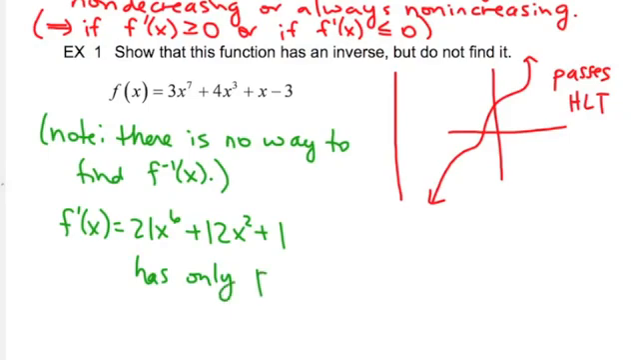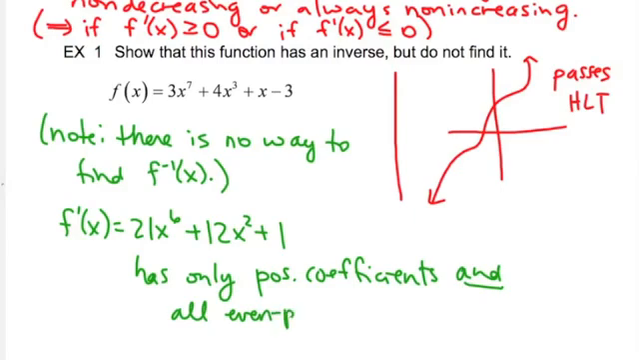Okay, well this has only positive coefficients and all even-powered terms. And x to any even power is going to be positive. So this is strictly greater than 0 for all x.